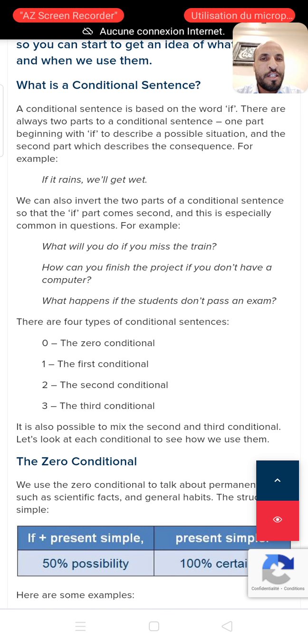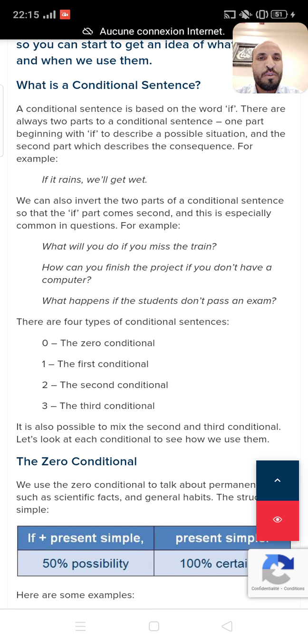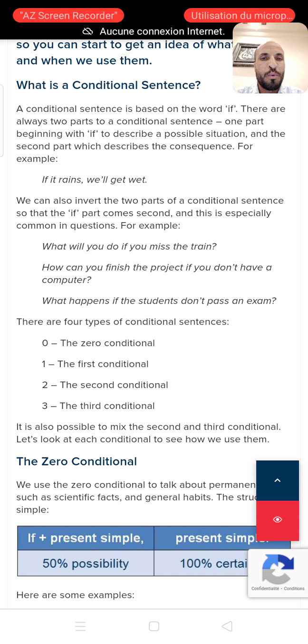A conditional sentence is based on the word if. There are always two parts to a conditional sentence. One part begins with if to describe a possible situation, and the second part describes the consequence. To make it simple, a sentence is divided into two main parts. The first part we call the if clause, and the second part we call the main clause.